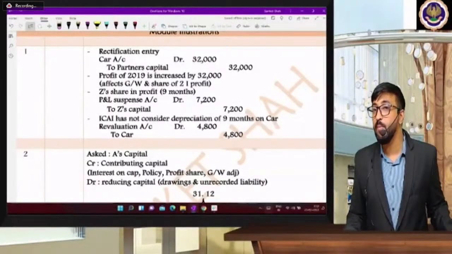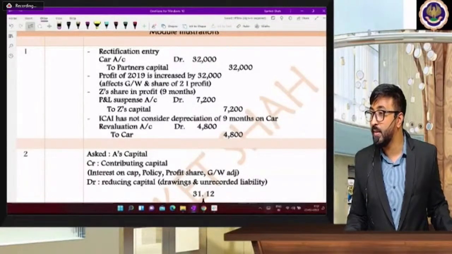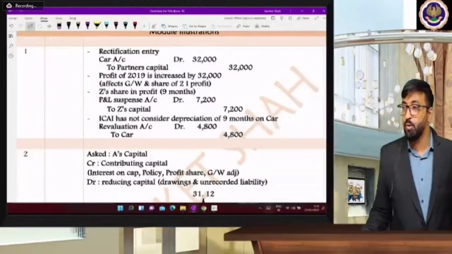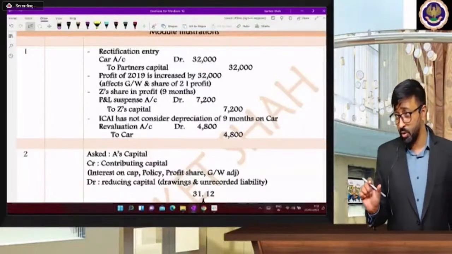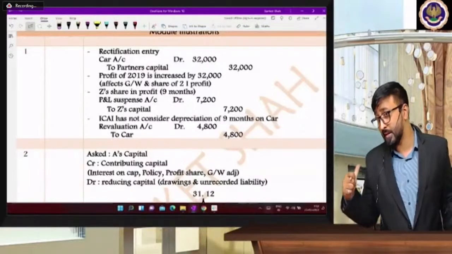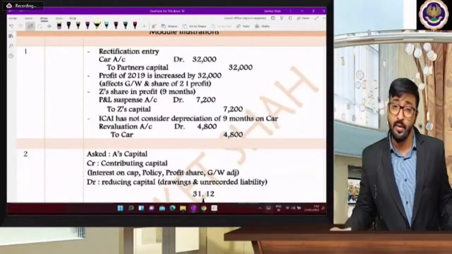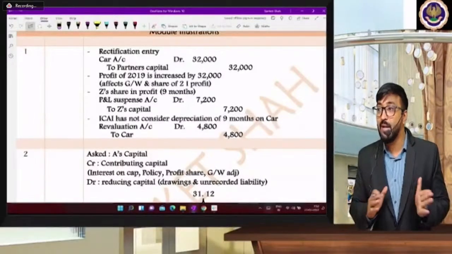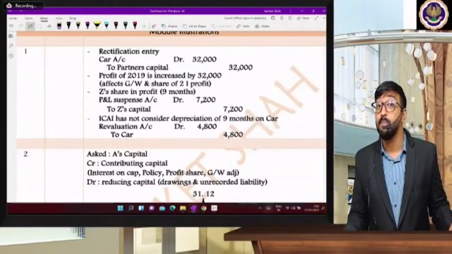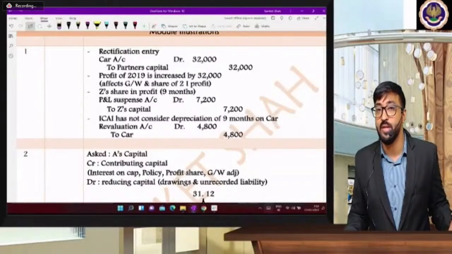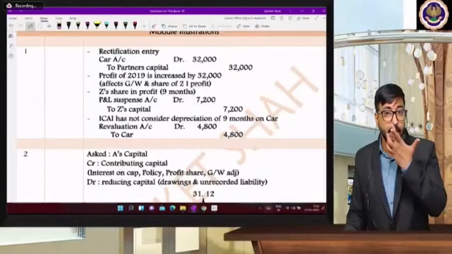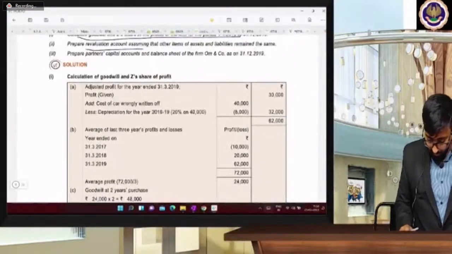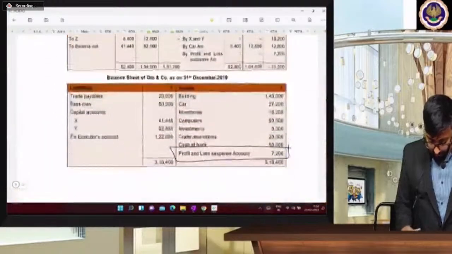Z will get a share in profit for how long, beta, the whole year or 9 months? 9 months. And what is the entry for that? P&L suspense account debit to Z capital. Why P&L suspense? Because did you know the exact profit, or did you take last year's base? Yes, if you have taken the base of the last 3 years, then in that case it is not P&L account debit to Z's capital. It is P&L suspense account debit to Z's capital. And ICAI has not considered depreciation of 9 months. So, no. Now I think ICAI has considered that 9 months depreciation.